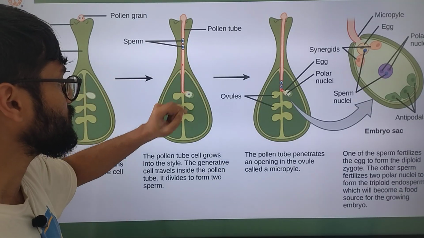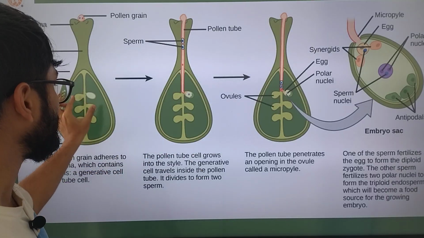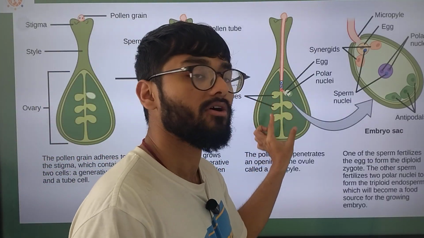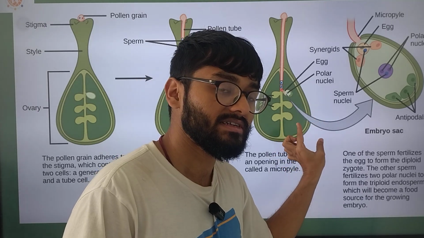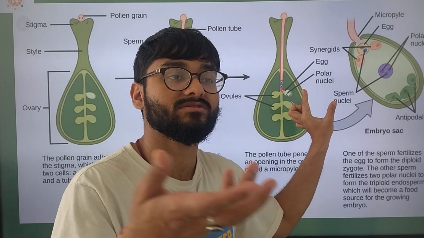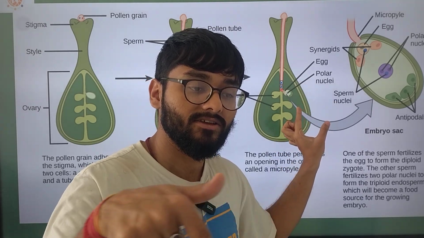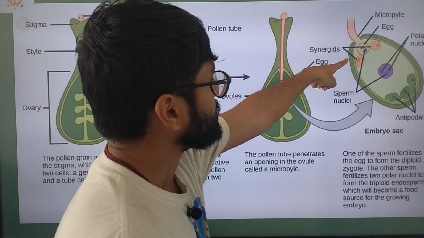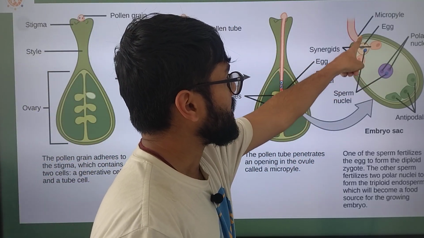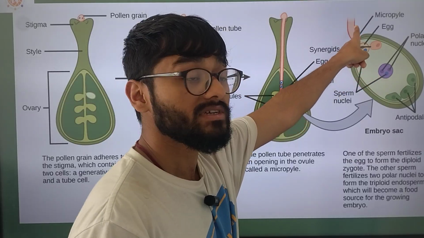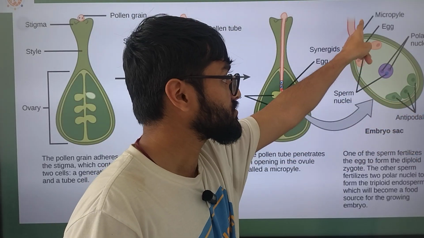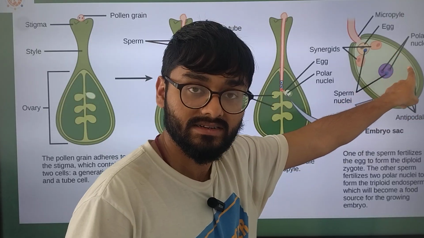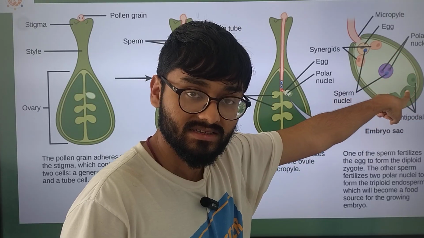Okay, moving into the ovules, can you tell me what this placement of your ovules is called? You have learned it in class 11th and I would expect the answer in your comment section. Okay, these are the synergids, as you can see, and this is the micropylar end. So the fertilization is going to occur from the micropylar end as against the chalazal end. Okay, against the chalazal end.